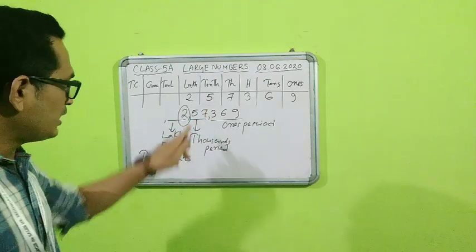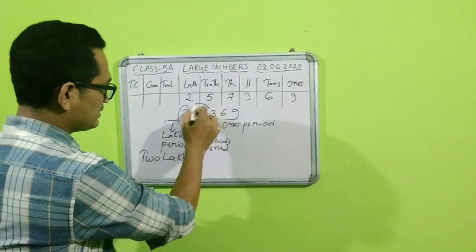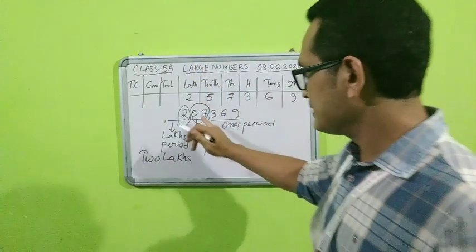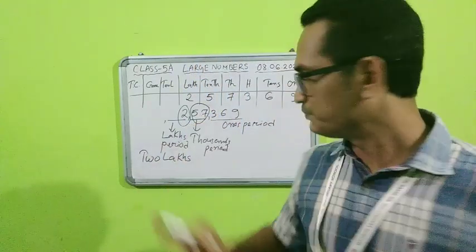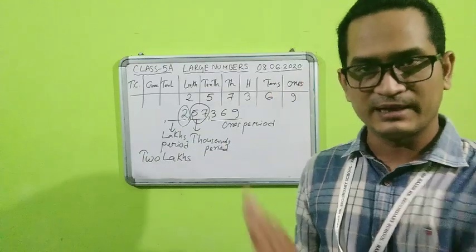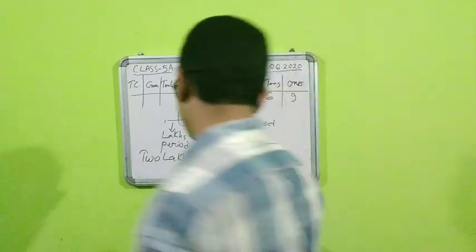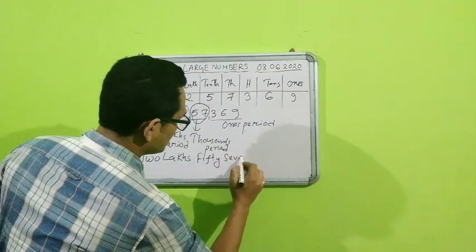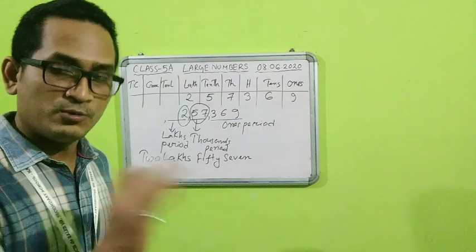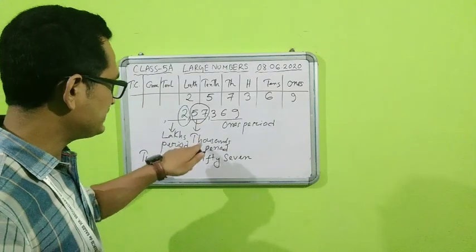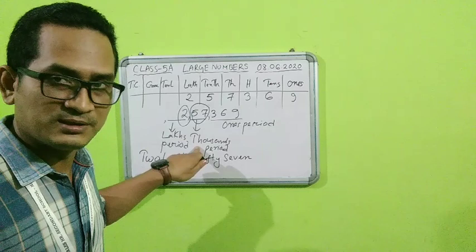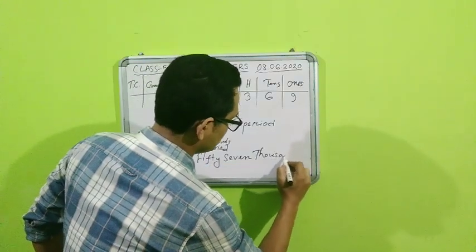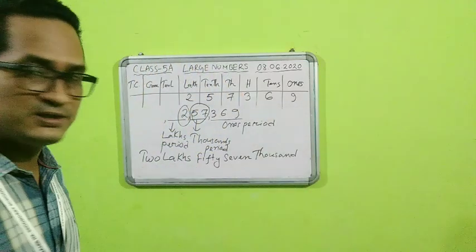Now I will come to the thousands period. In the thousands period, 2 digits are there. If I consider only these 2 digits, what is the number? This is 57. Can you see that? I will write it like this, 57. But is it enough to write only 57? No. Why? Because 57 is sitting in which period? Thousands. So I have to write 57,000.